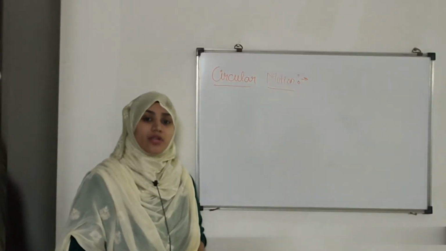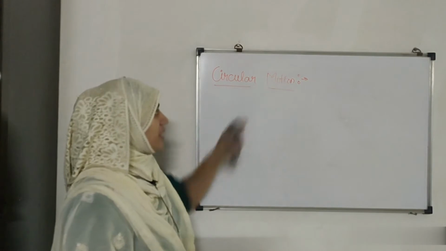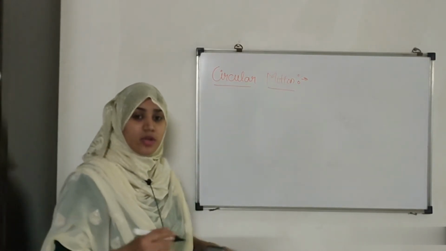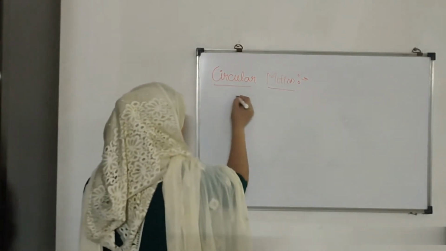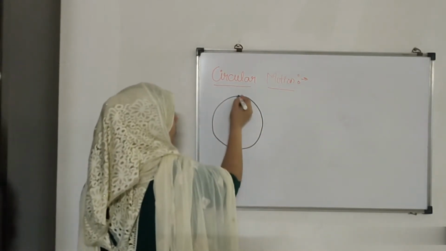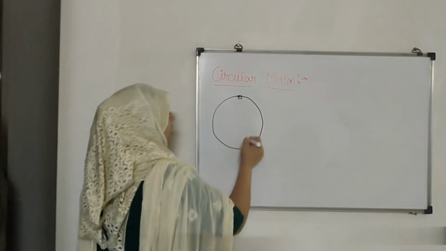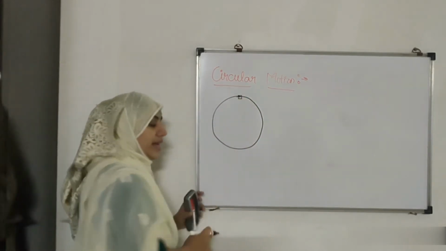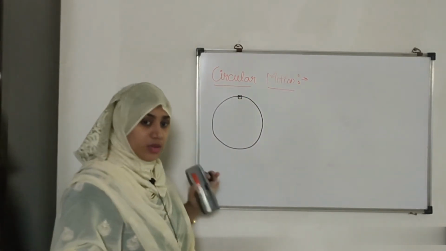So today we are going to talk about circular motion. What do I mean by the word circular motion? See, I have the border of a circle, and I have a body here which is revolving around this circle. So this body is said to be performing a circular motion.